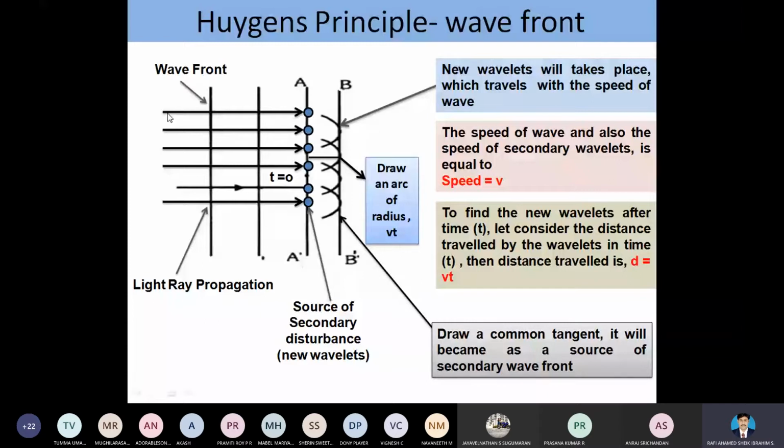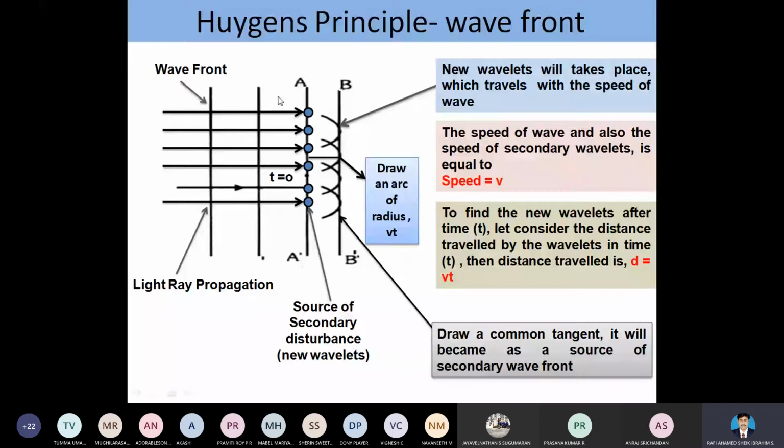When the light ray strikes the slit, when it falls on the layer A dash, then the incident ray acts as the source of the new disturbance.